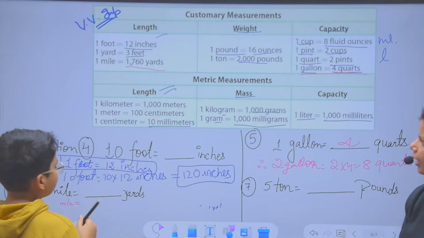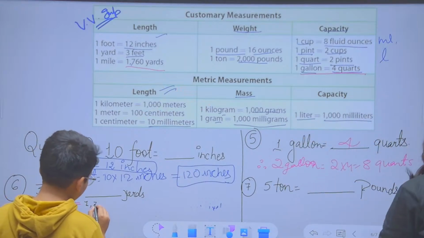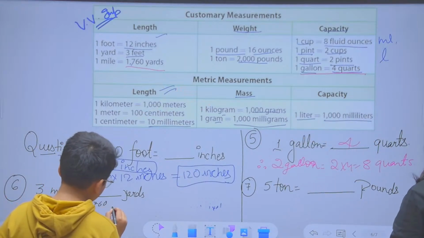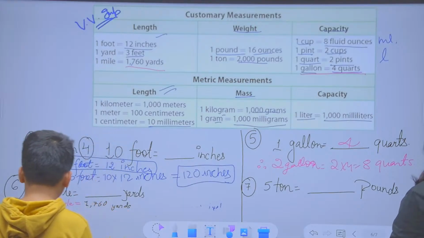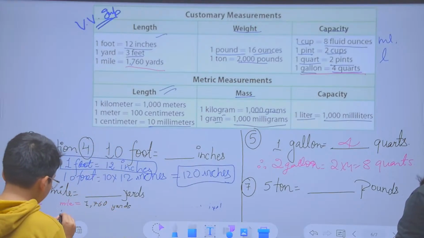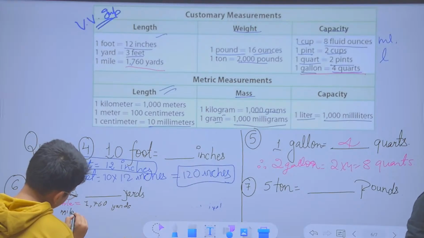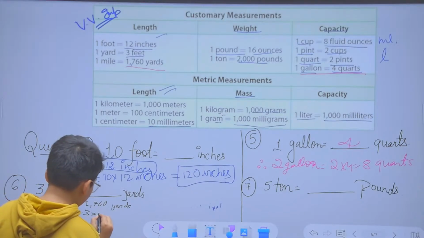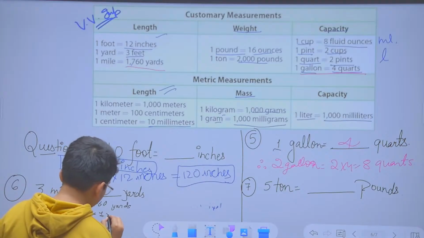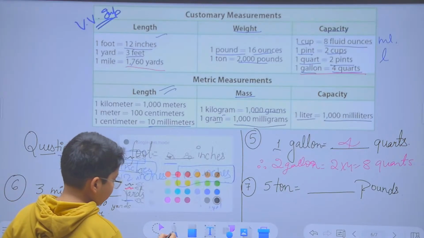In 1 mile, we were having 1760 yards. Be quick, beta. Multiply and let me know the answer.